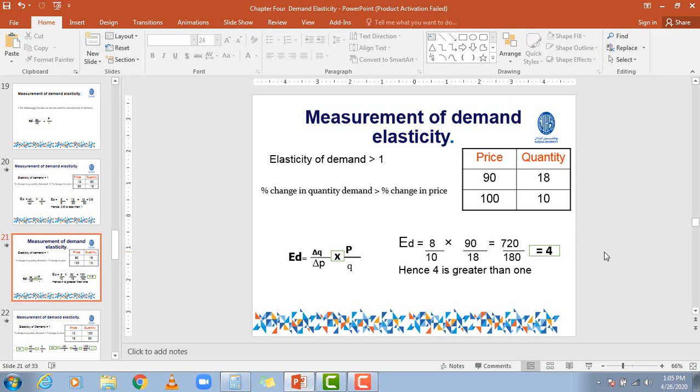In this case the percentage change in the quantity demanded is more than the change in the level of prices. This is what we mean by elasticity which is more than 1. Here we can prove that 4 is more than 1. Got it?